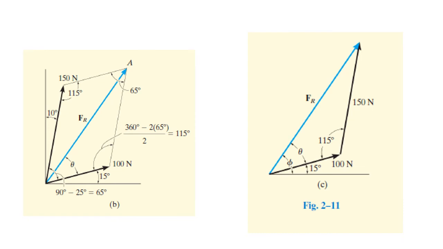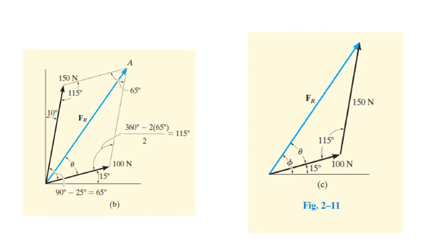Using some trigonometry relations, if you already know some easy trigonometry, here the x-axis and y-axis have an angle of 90 degrees, right? So if you subtract 15 degrees and 10 degrees, you will get 65 degrees. The forces 100 Newton and 150 Newtons are separated by 65 degrees. And because this is a parallelogram, the opposite angle A will also be 65 degrees.